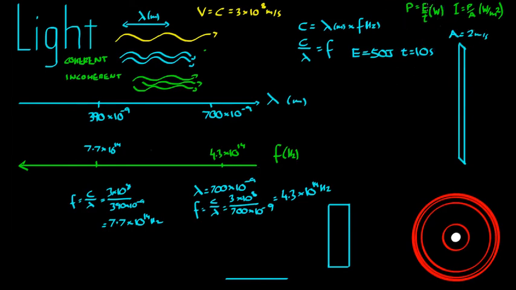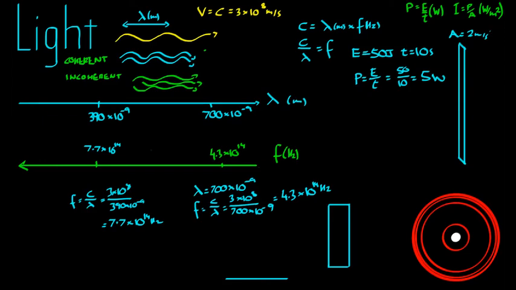Power is equal to that energy over the time, and it's given by watts. If energy is in joules, power is in joules per second, which is watts. So the power being delivered to this sheet is equal to energy over time, that's 50 over 10, that's 5 watts. And finally, intensity is equal to the power over the area, so that's watts per meters squared.